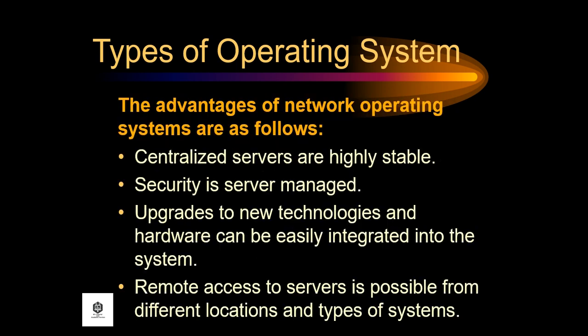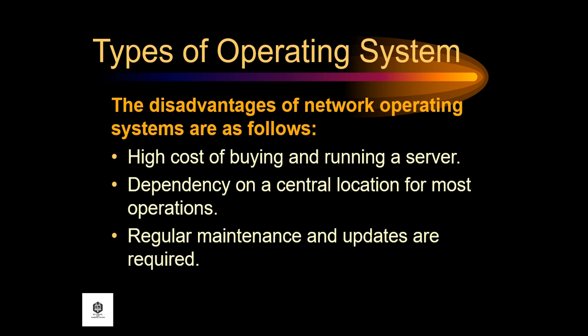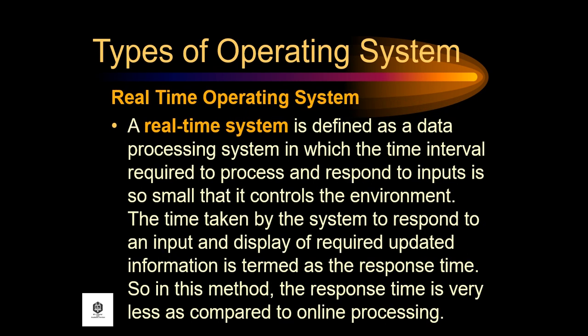Examples of network operating systems include Microsoft Windows Server 2003, Microsoft Windows Server 2008, Unix, Linux, Mac OS X, Novell NetWare, and BSD. The advantages of network operating systems are as follows. Centralized servers are highly stable, security is server managed, upgrades to new technologies and hardware can be easily integrated into the system, and remote access to servers is possible from different locations and types of systems. While the disadvantages of network operating systems are as follows. High cost of buying and running a server, dependency on a central location for most operations, and regular maintenance and updates are required.